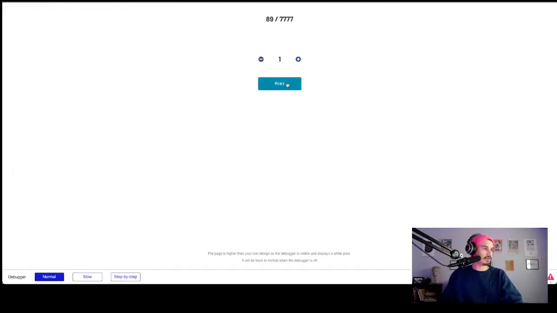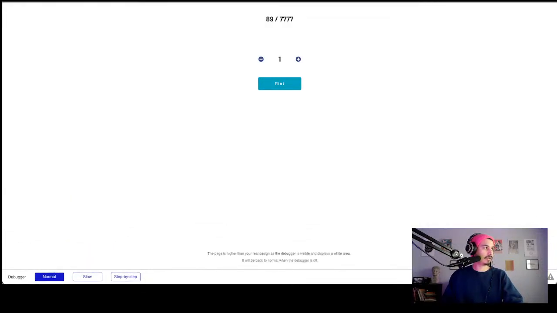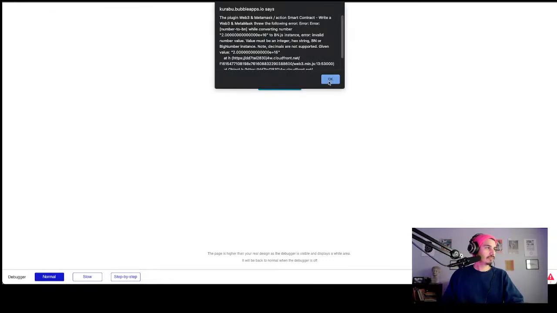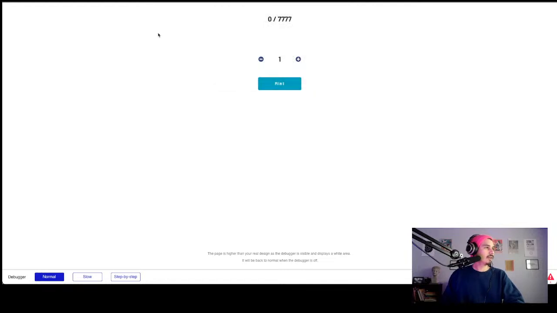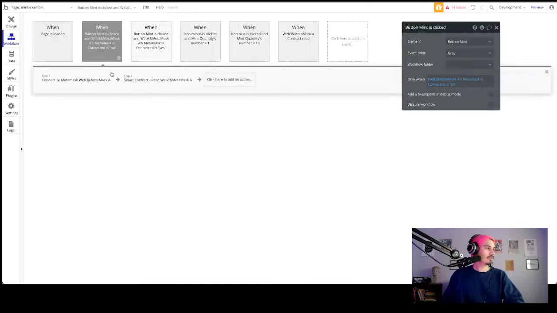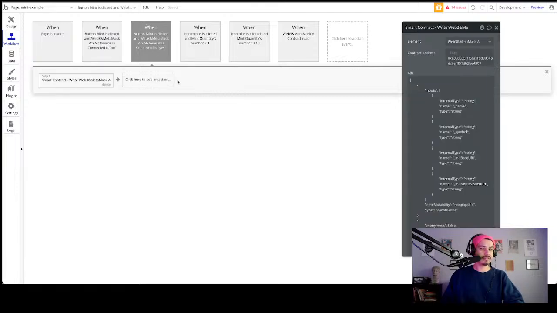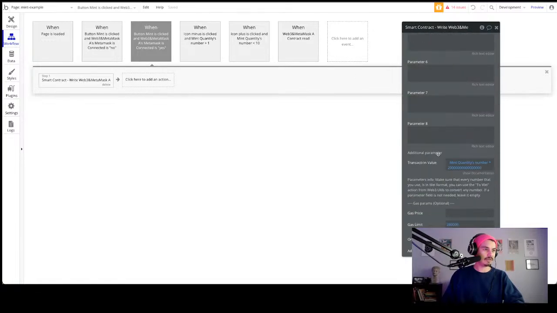Now, I just got an error, and I don't want to just sweep that under the rug. I want to actually discover what's going on here, right? Even though we fixed our other issues, we're having a different problem. It looks like a number conversion problem. It must be in writing the smart contract over here. I don't think I edited this though, right?